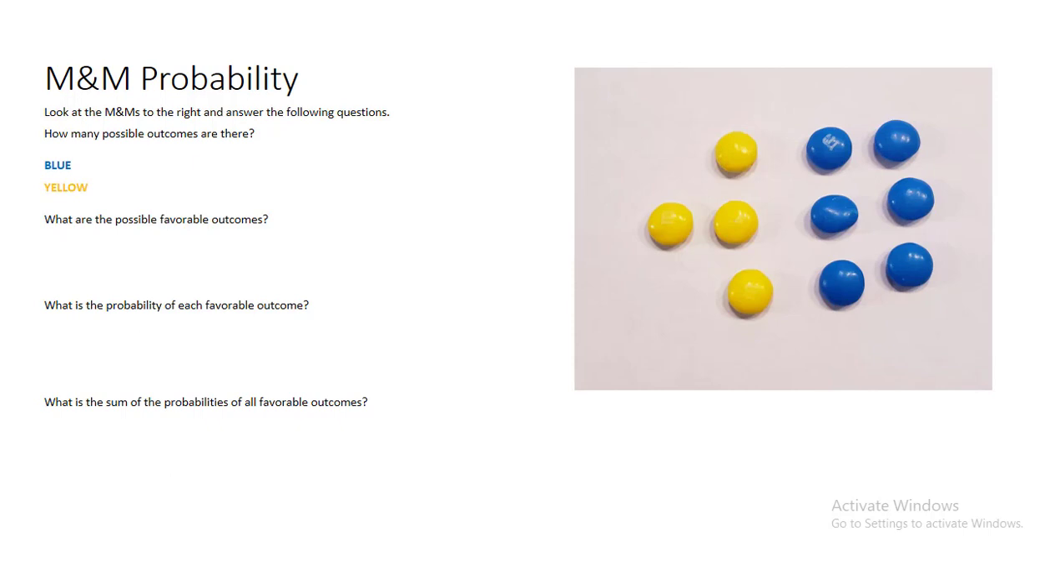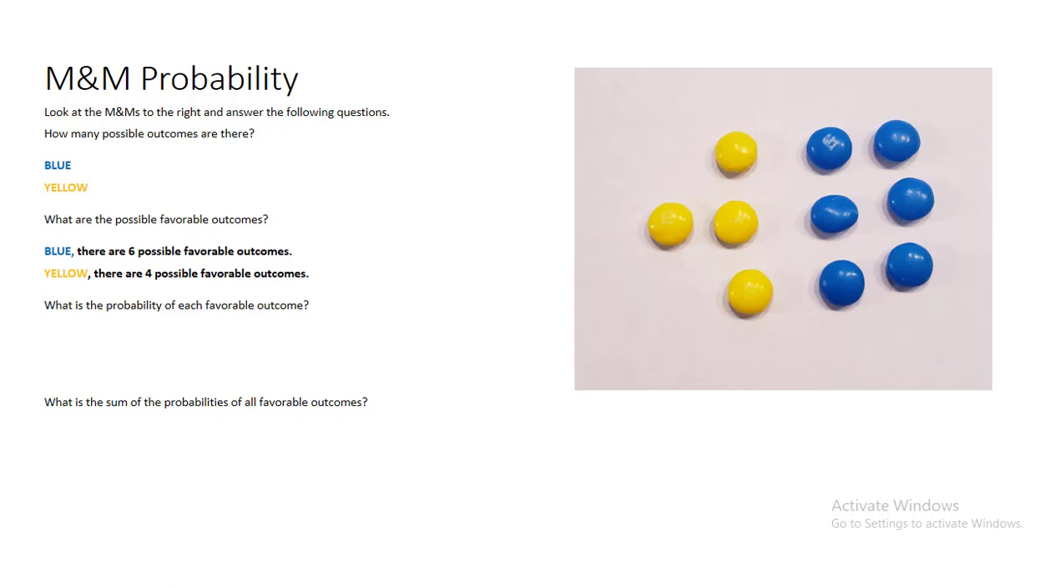So what are the possible favorable outcomes? Well, we have two, depending on what you find. There's the blue favorable outcome, and there are 6 of them because there would be 6 blue M&Ms in that bag. Yellow is another possible outcome, and it could be a favorable outcome. And there are 4 yellow M&Ms.